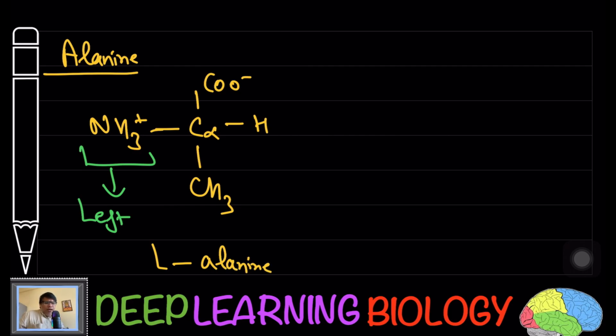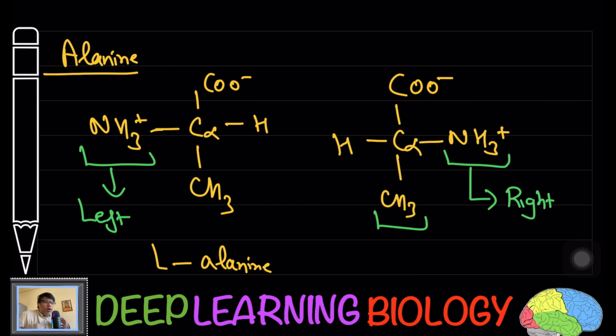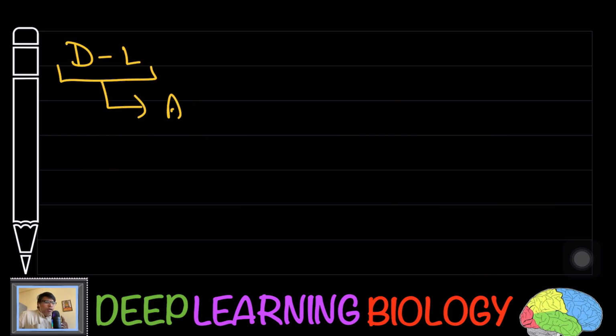This is L-alanine. Now if you draw the structure like this and put the amino group on the right side, this is going to represent D-alanine. So here one is L-alanine, another is D-alanine. Now try to see here. Keep in mind D and L represent absolute configuration.